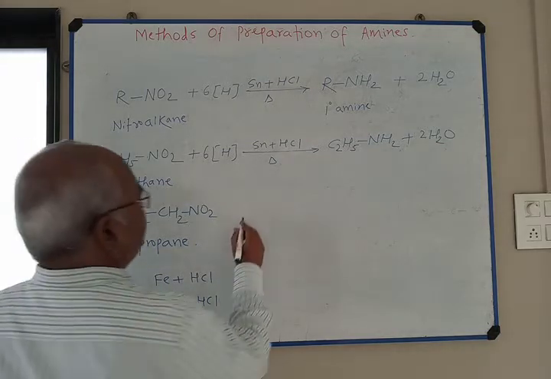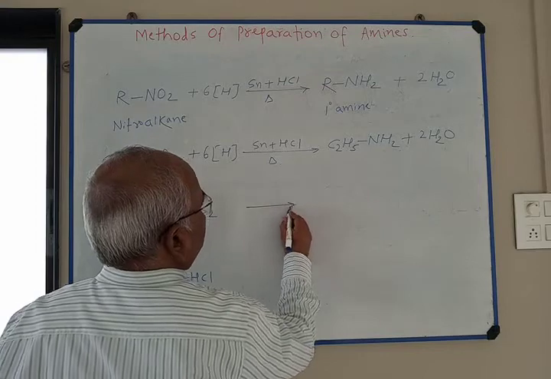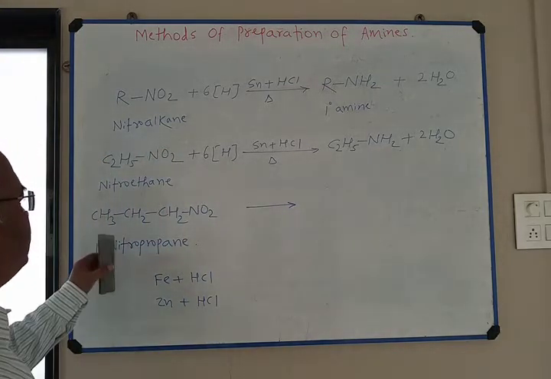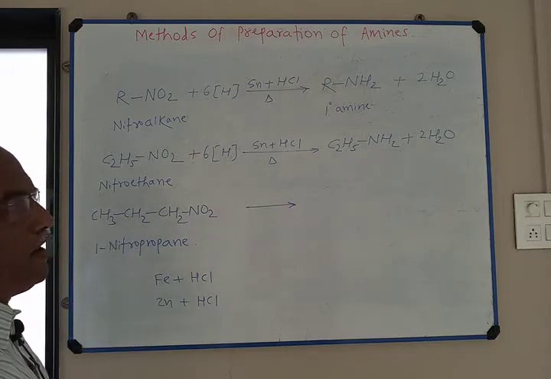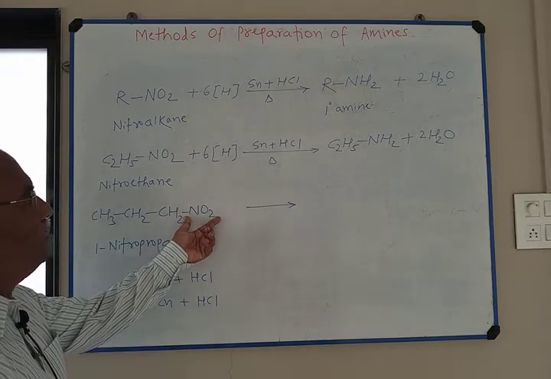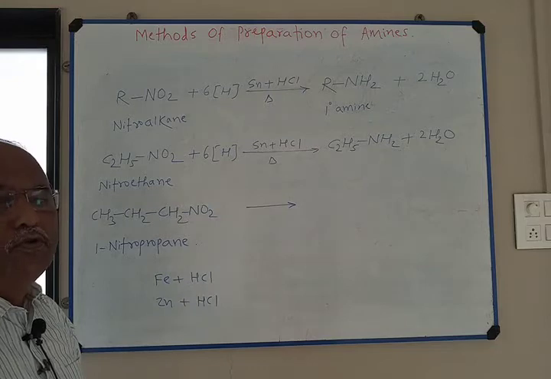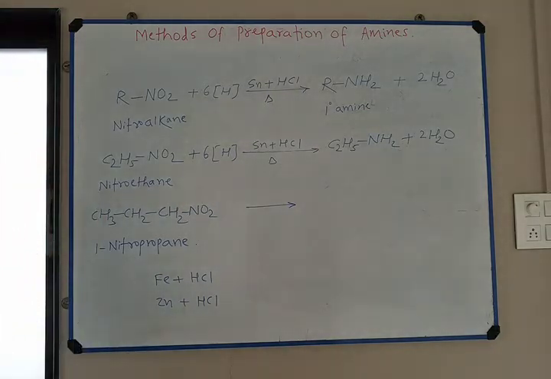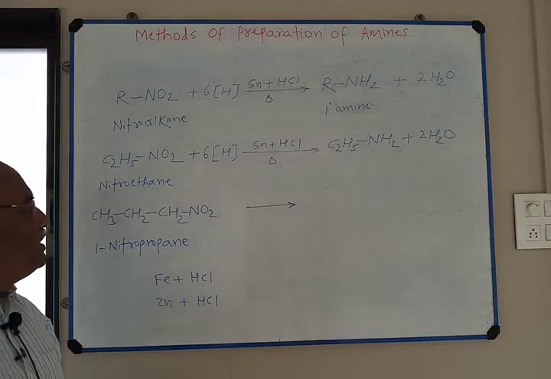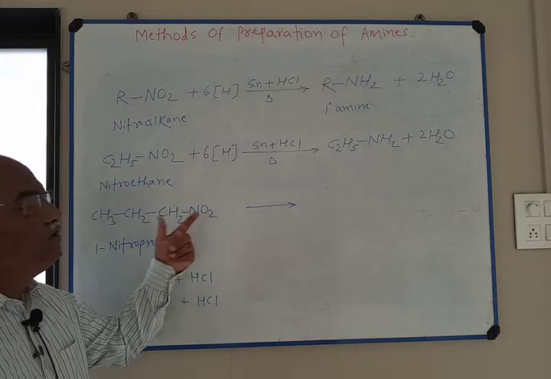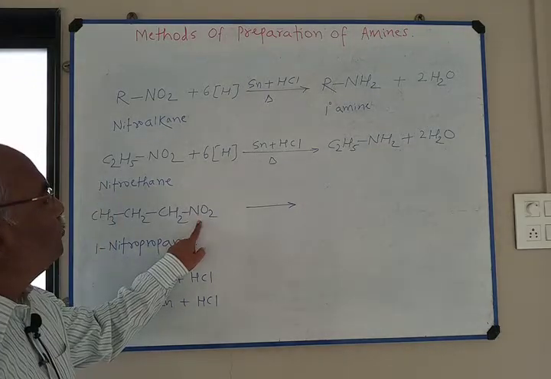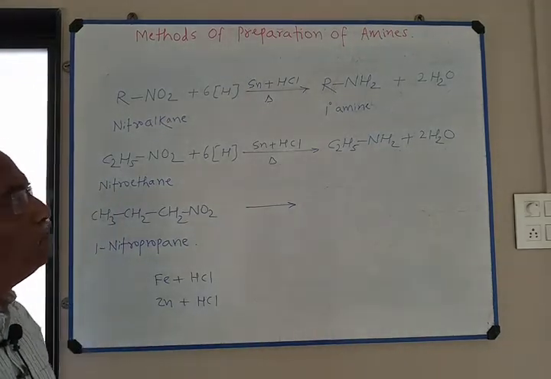Similarly, you complete this reaction, tin plus HCl. You will get n-propylamine, NO2 group is reduced to amino group. While writing and balancing chemical reaction, you remember which change is taking place. In this reaction, nitro group is reduced to amino group.